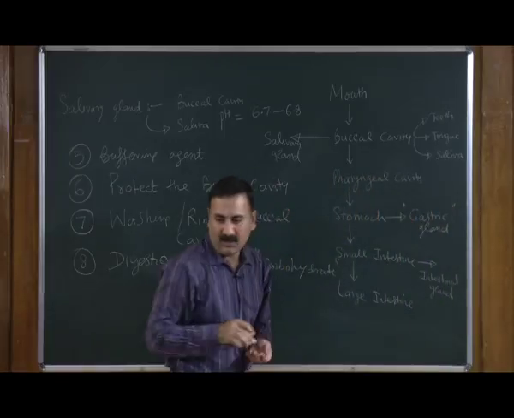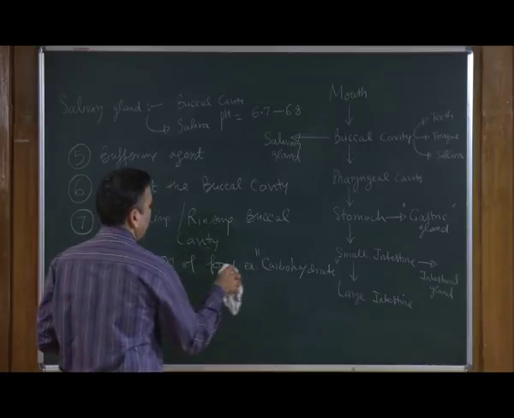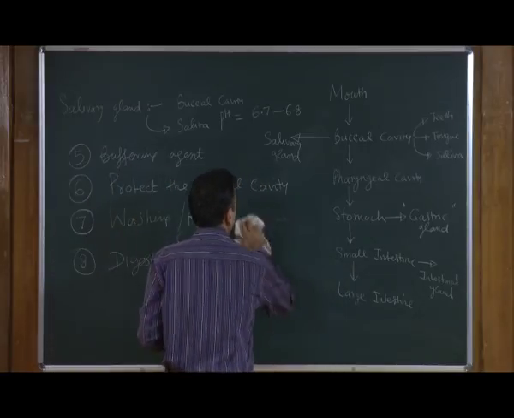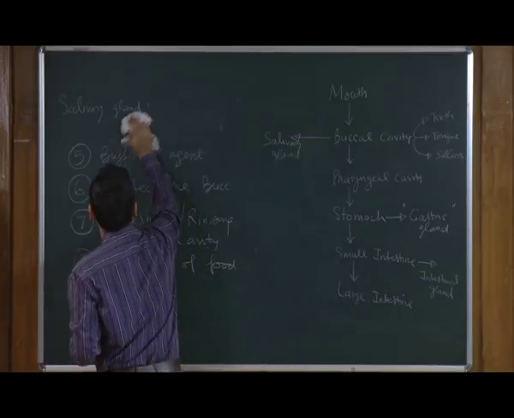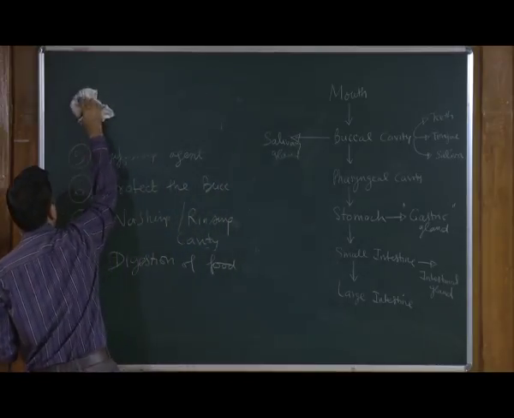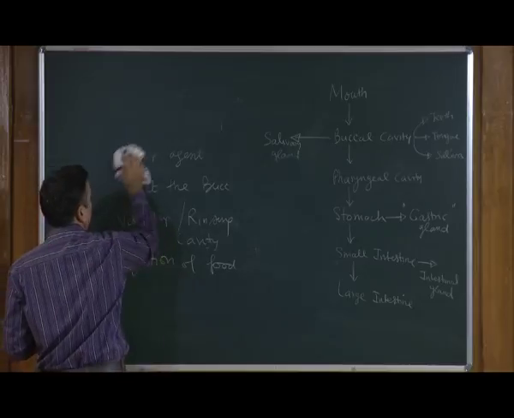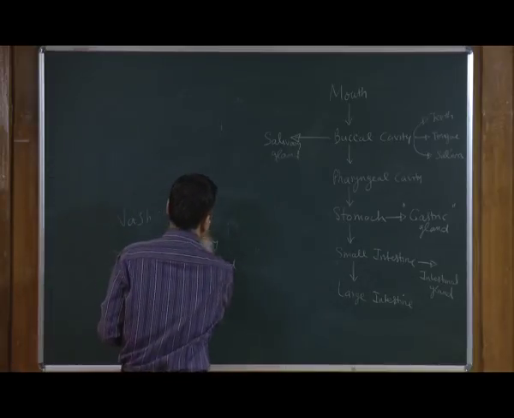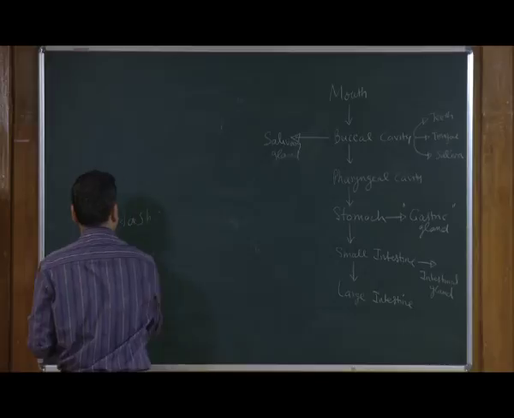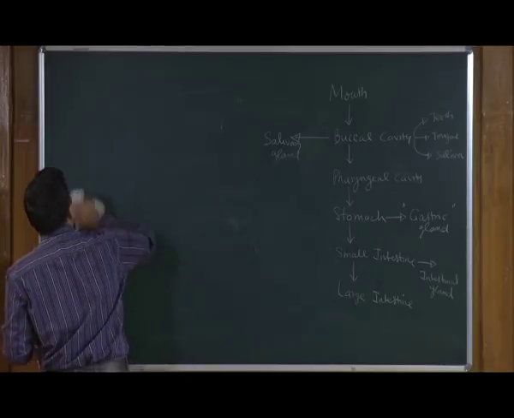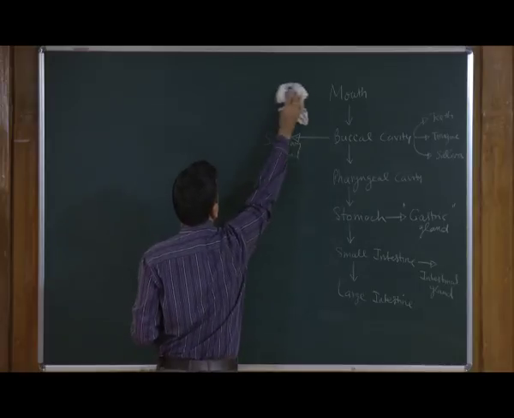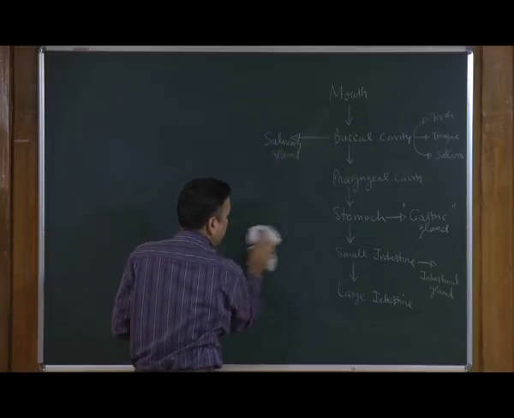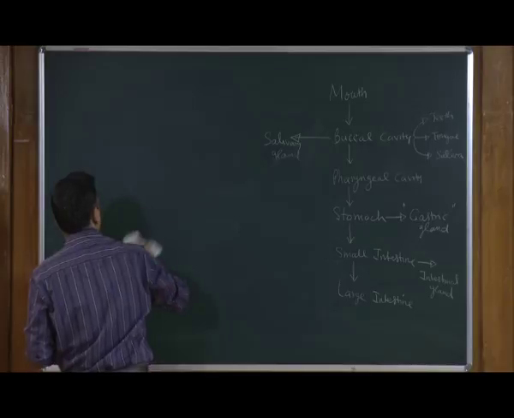If you remember the previous lecture, we discussed that the stomach wall has different layers, and the last layer, the epithelial layer, contains different types of glands to help in digestion. So, these are the gastric glands which are present in the stomach.